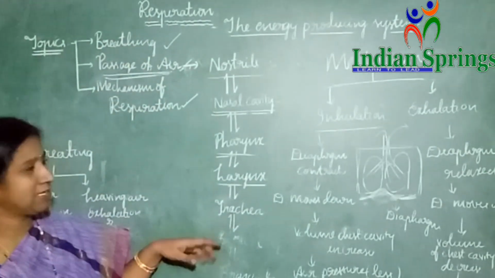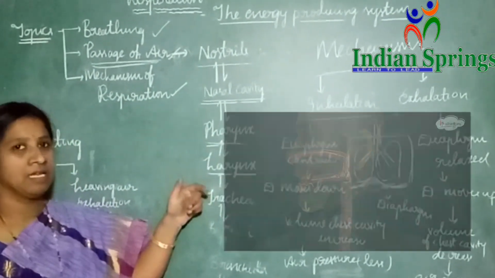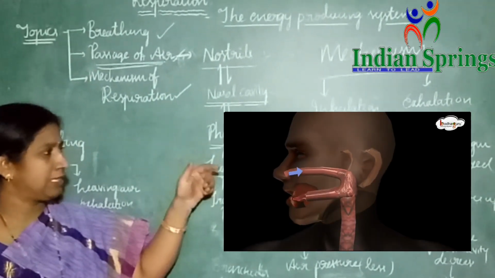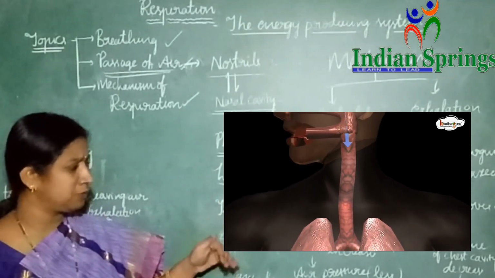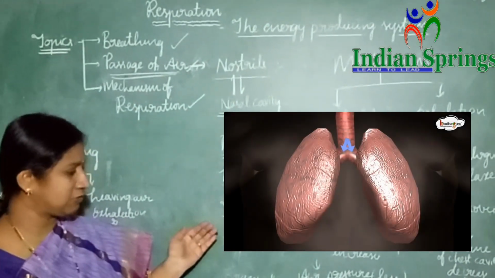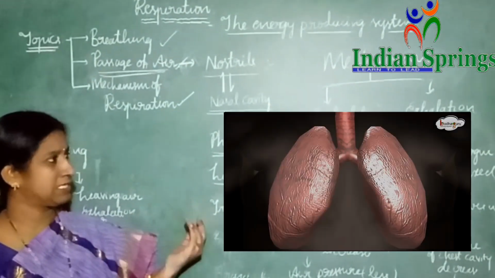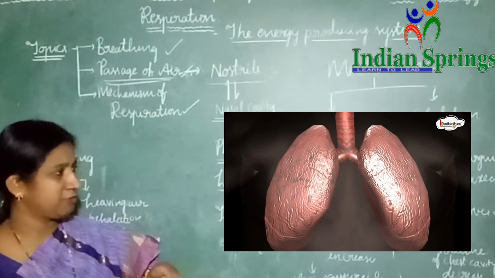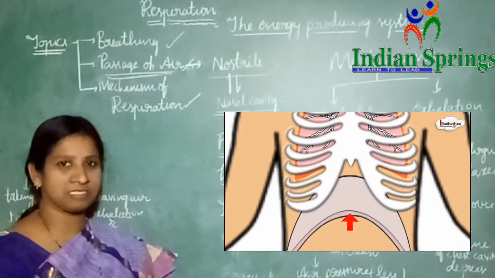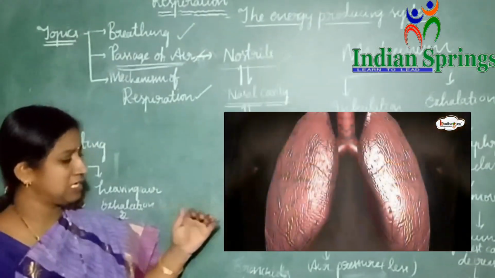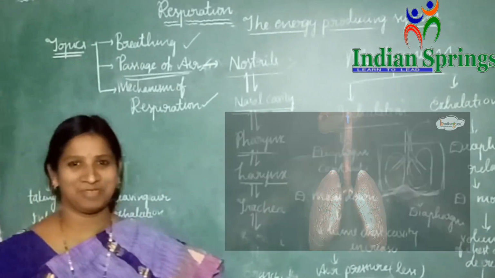Once you see this video, you can clearly understand the mechanism of breathing. During inhalation, see how the air enters, how the diaphragm contracts and moves down, how the volume of the chest cavity increases, and how the air comes in. At the same time, during exhalation, the diaphragm relaxes and reaches the dome shape, the volume of the chest cavity decreases, the air pressure increases inside the lungs, and then the air comes outside. I hope you clearly understood the concept now.